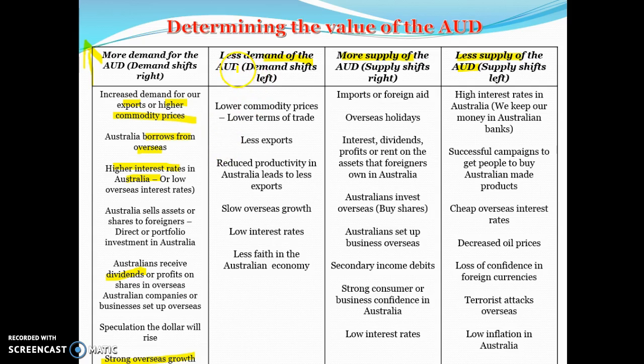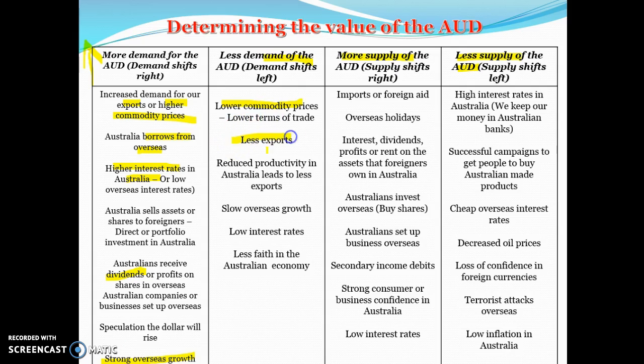Less demand for the Australian dollar. So this is basically meaning we're exporting less, or there's less people putting their money into our banks or something like that, as opposed to us importing more, which is increased supply. So at the moment we have lower commodity prices in Australia. That's basically meaning that foreign currencies have to convert less of their currency into ours, so therefore there's less demand for the Australian dollar. So instead of converting $100, they're only converting $50 because it's cheaper. So there's less demand for our currency.